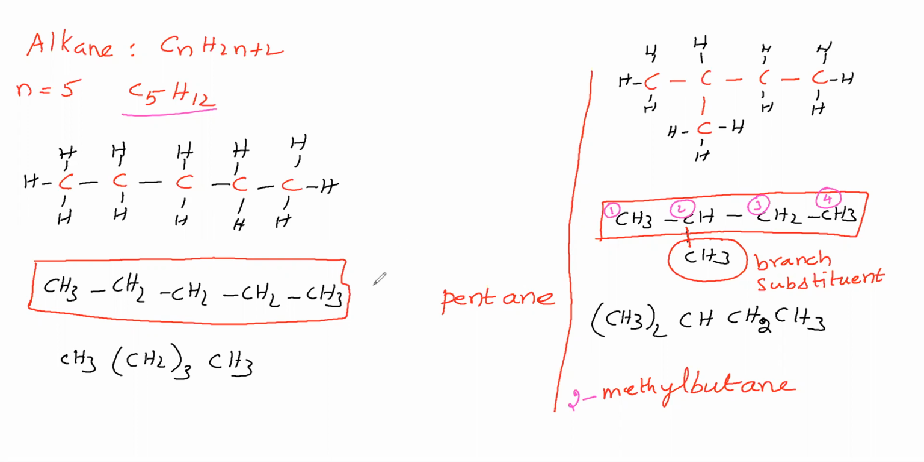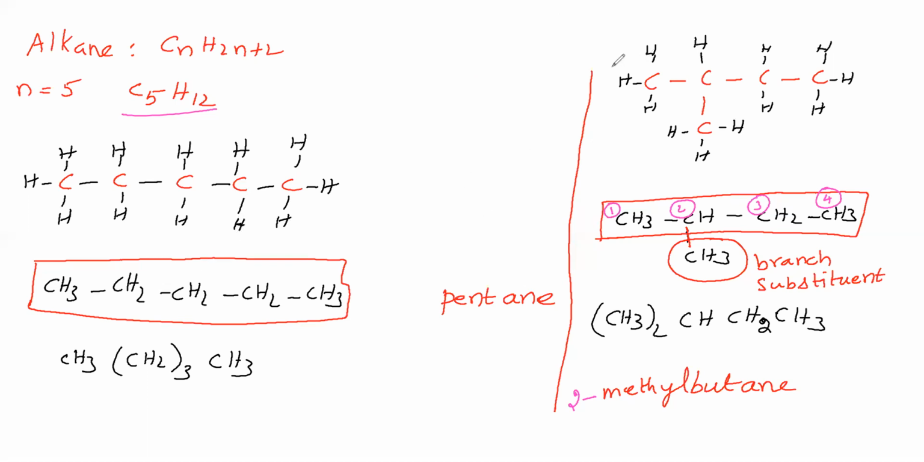Suppose the compound contains only one carbon, for example methane, which contains only one carbon. How do we say it here? If only one carbon is there, then we have to call it a primary carbon.